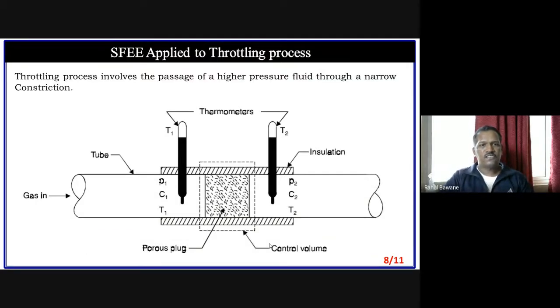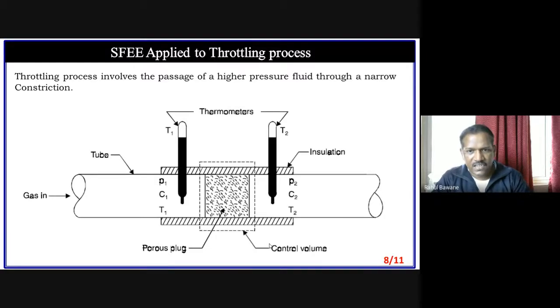So throttling process involves the passage of higher pressure fluid through narrow restricted zones, areas, sections, and these are known as throttle valves. We will come to know what happens in an actual throttling process. But in this process, we observe that there is no work done.